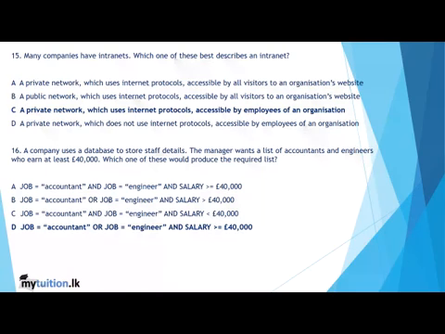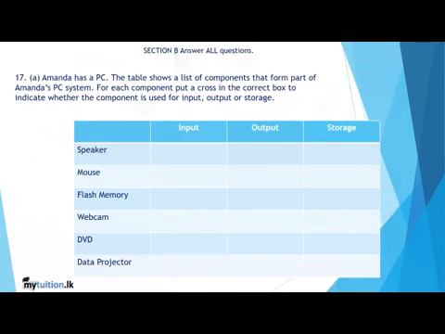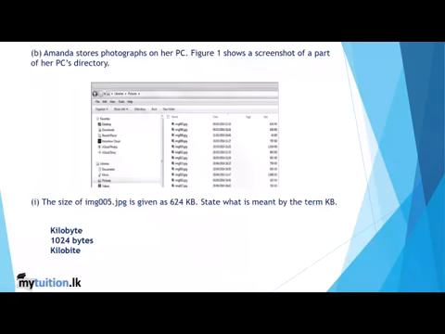Let's go for the structured essay. Part A. Now they have given the list of devices that Amanda has on her computer, and they ask which are input, output and storage devices. So let's see. Speaker is an output device, so it outputs the data from the computer. Mouse is an input device. Flash memory is a storage device. Webcam is an input device, but most people think it's an output device. No, it's an input device. DVD is a storage device and data projector is an output device.